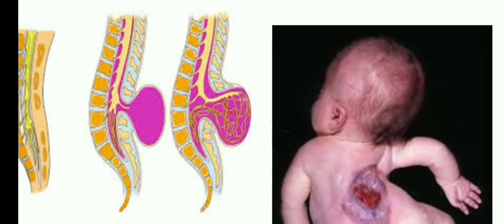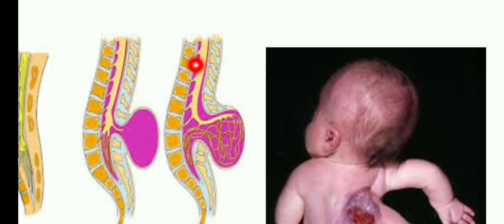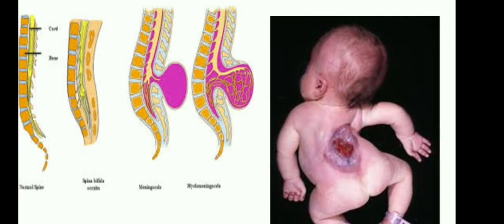the third one is myelomeningocele. Myelo means the yellow color part, it is called the spinal cord. Okay, the pink color part is called cerebrospinal fluid. Here in myelomeningocele, through an opening, there is protrusion of the spinal cord and then cerebrospinal fluid is filled in that cavity projection. Okay, this is called myelomeningocele.